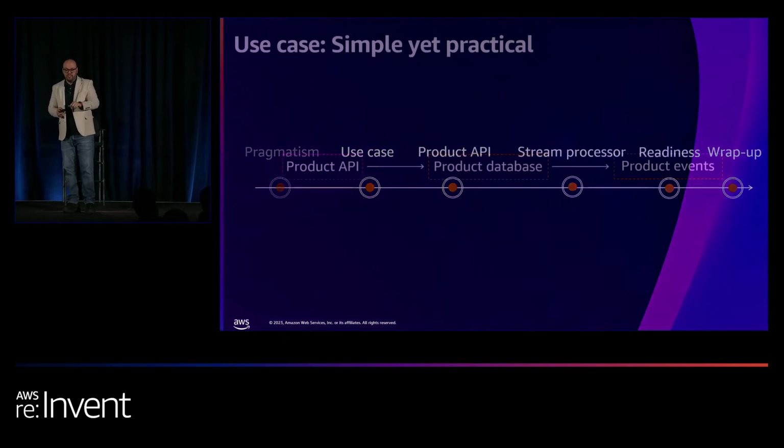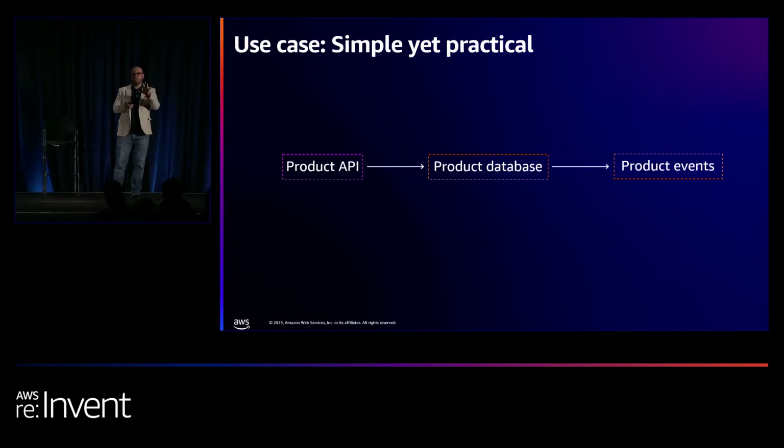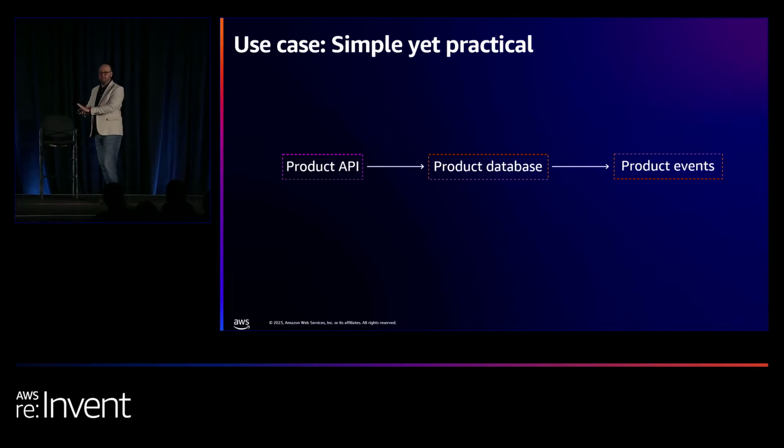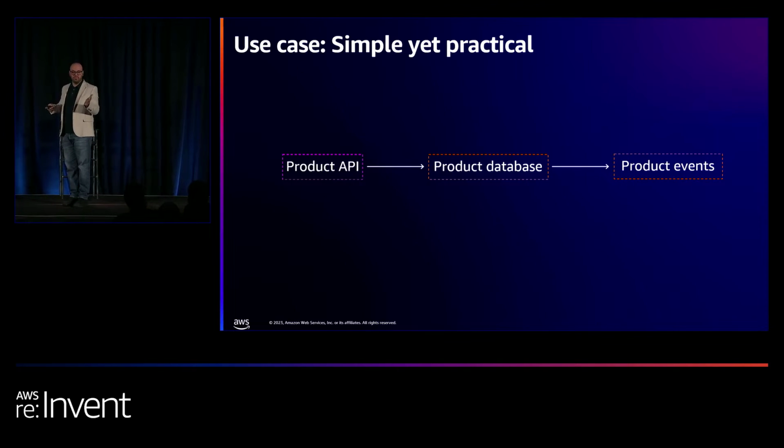So let's get to the use case first. We wanted something that isn't a hello world, but isn't something too complex that you wouldn't be able to understand in 1 hour, or everything about it in 1 hour. So imagine you have a product API that you add products, delete products, and so forth. You gotta use a database, and then eventually whatever you added, you emit an event.